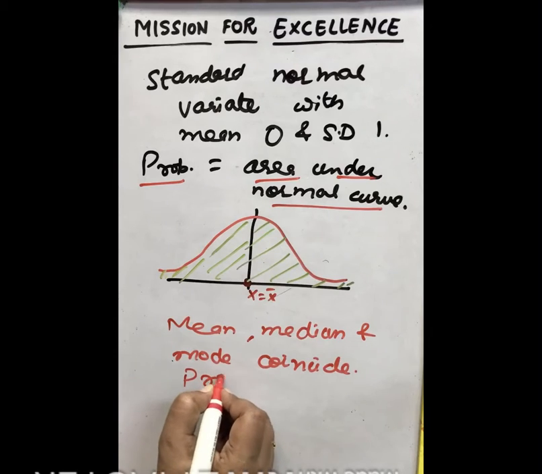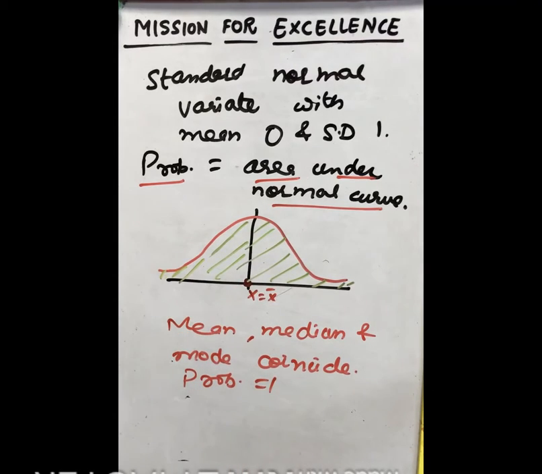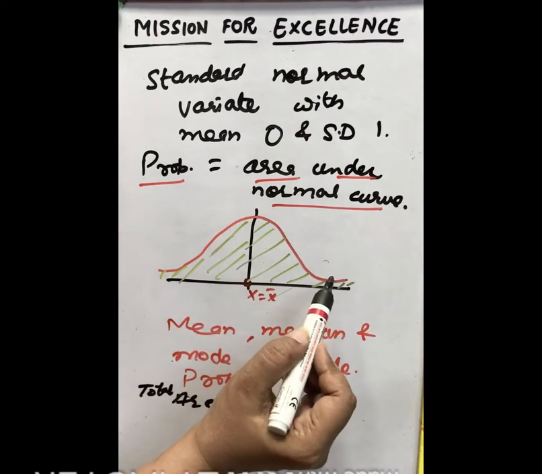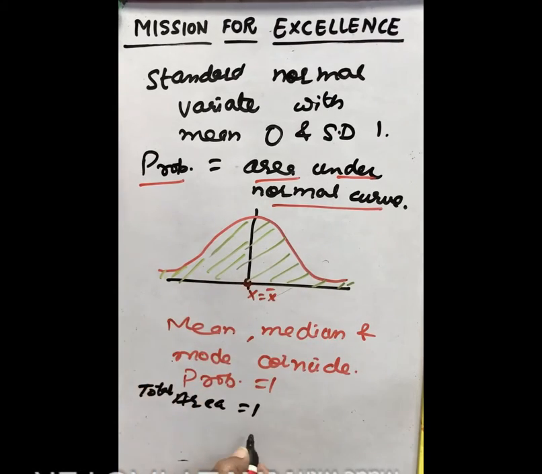So if we take probability as 1, it means area under the curve is also 1. Total area is 1. This area which we have shaded here, this total area will be equal to 1. This is the first important point, total area equal to 1.